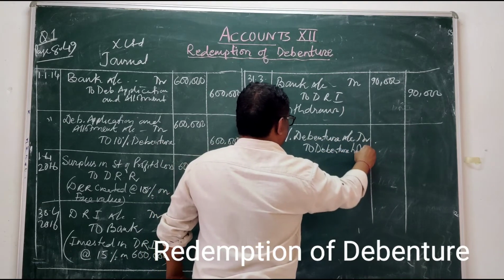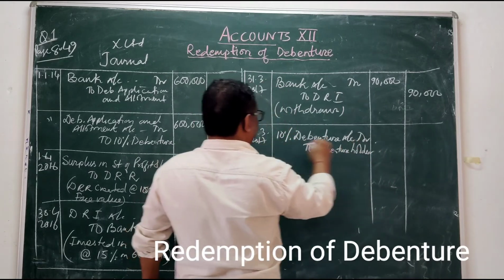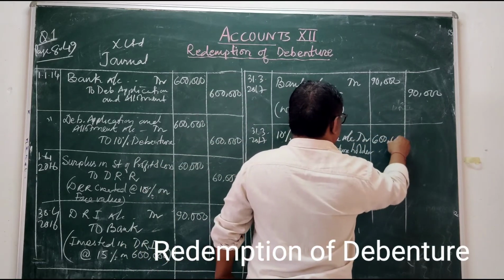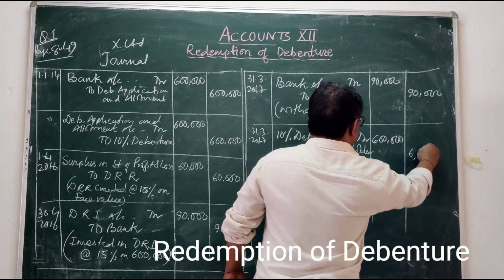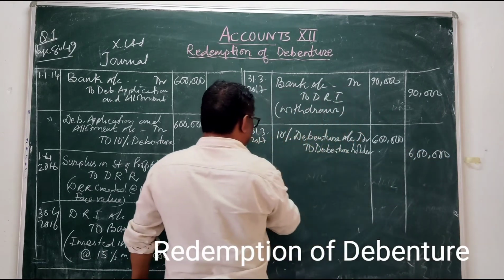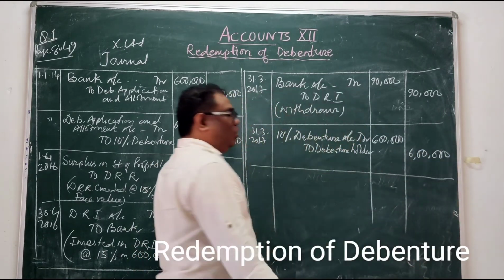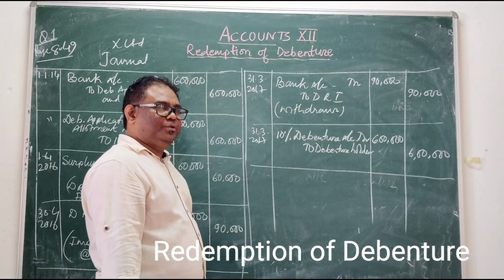How much do you have to pay? 6 lakhs, amount due to debenture holder.